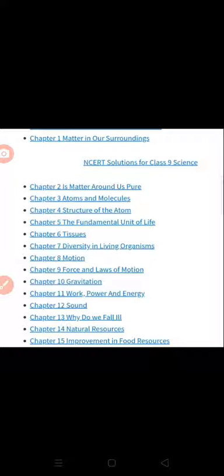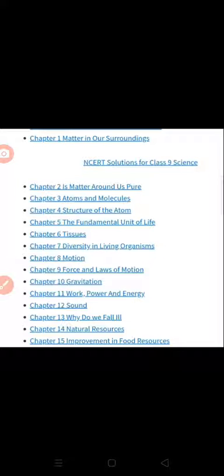Very, very important topic, force and laws of motion. If you are studying 10th class, 11th, 12th, or if you are going for engineering also, you will get questions related to laws of motion and force. And the 10th chapter is gravitation, the 11th chapter is work, power and energy. This is also a very, very important topic. Going further, it will be very useful if you are studying engineering after 12th.